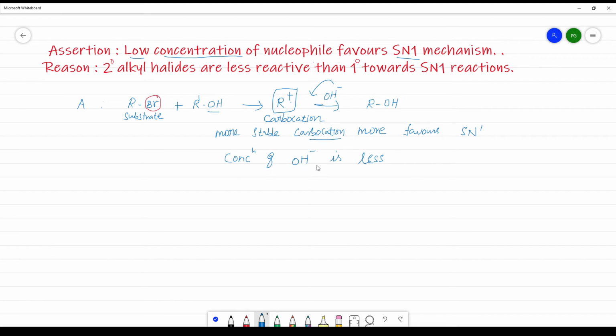So when the concentration of OH minus, that is the nucleophile, is less, the stability of the carbocation increases. So low concentration favors SN1 mechanism, and if you have high concentration, it favors SN2 mechanism.